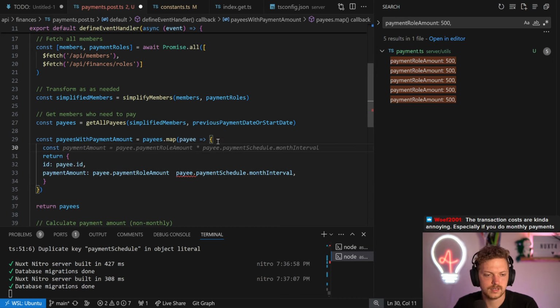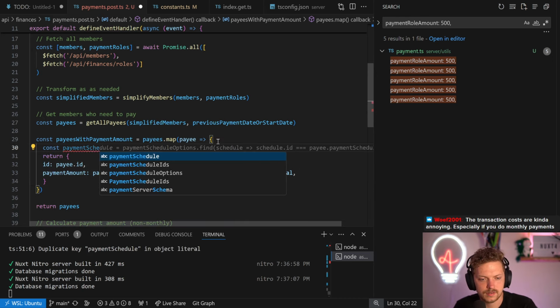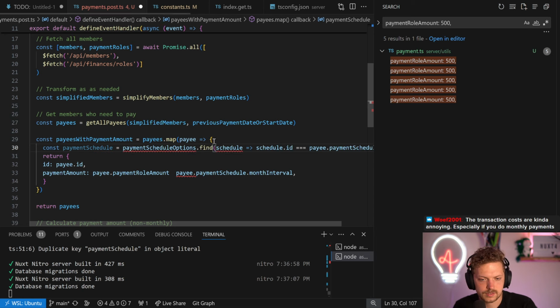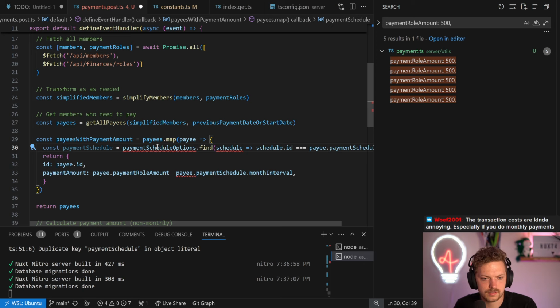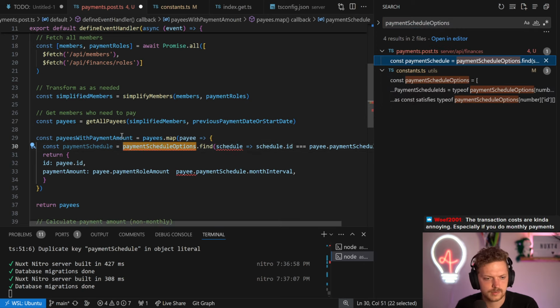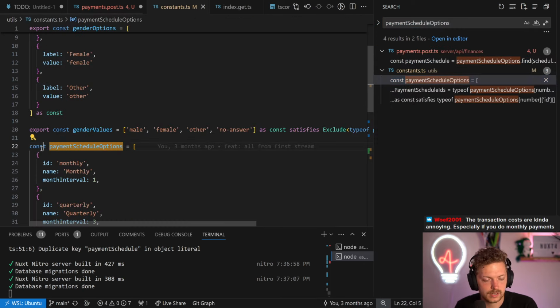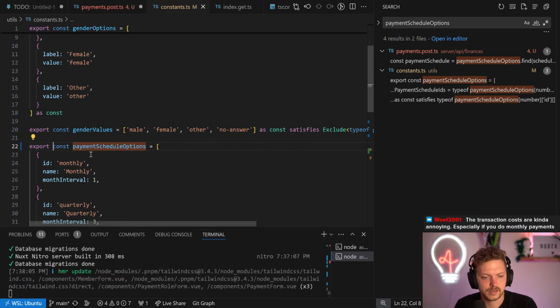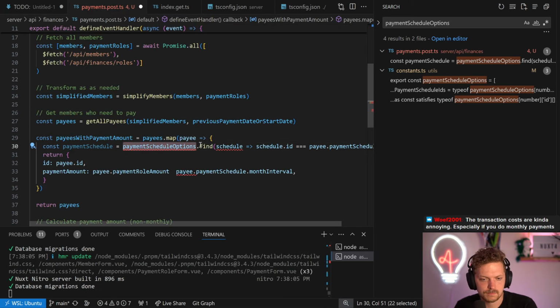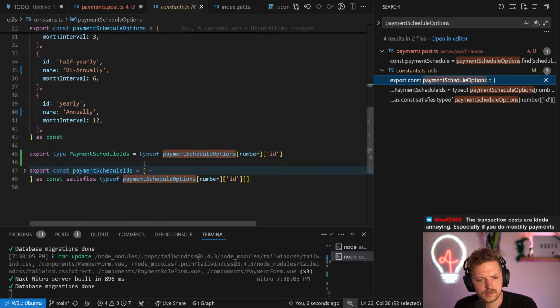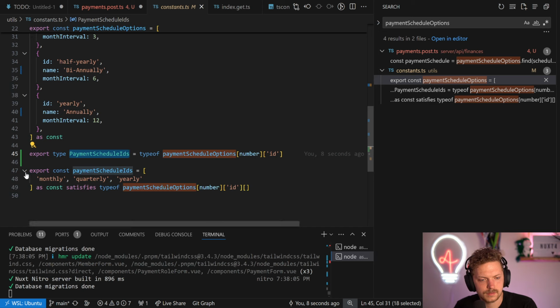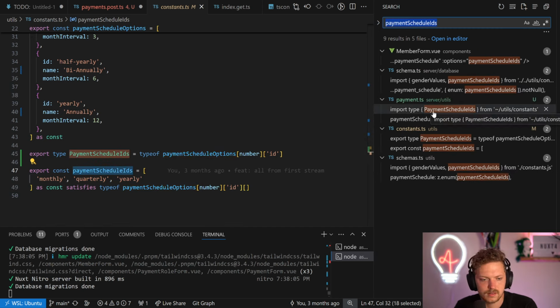Let's say const payment schedule. We can do this. We have to import payment schedule options. It's not exported, apparently. It really is not. Why do we have that then? Okay. Payment schedule options, and why is it an array, I wonder? How fun we have that. Wow. I'm surprised.